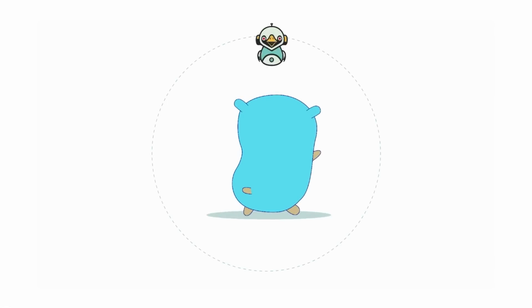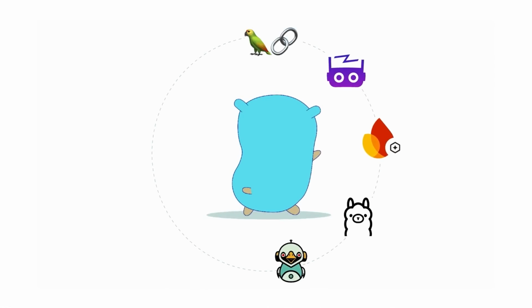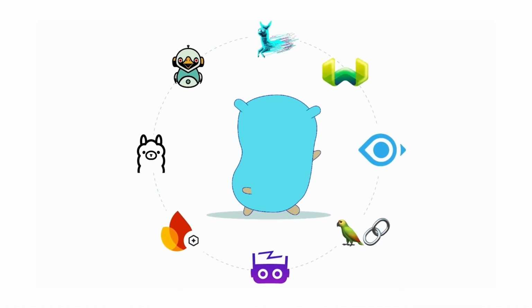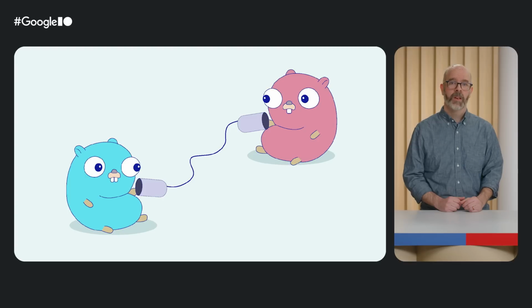And those same reasons are why Go is a great choice for building AI infrastructure and services today. Popular generative AI tools and libraries like Ollama, Local AI, LangChain Go, GenKit, and many others are all written in Go. Like the major infrastructure projects before them, these tools and libraries leverage Go's productivity and production readiness to create highly scalable and more reliable mission-critical services that millions of developers from various language ecosystems rely upon for their AI-powered workloads. In fact, cloud and AI systems have more in common than you might think.